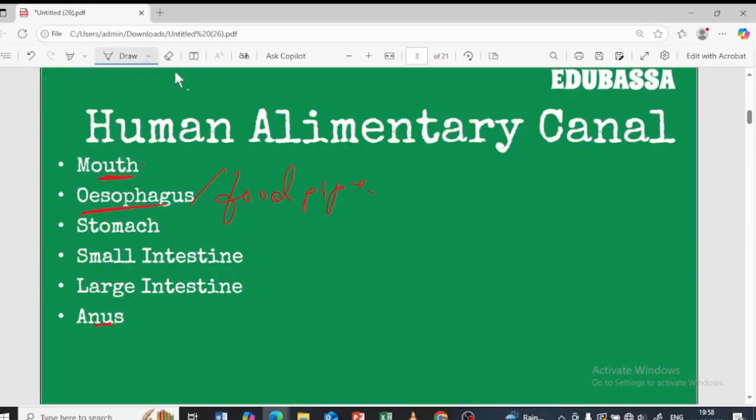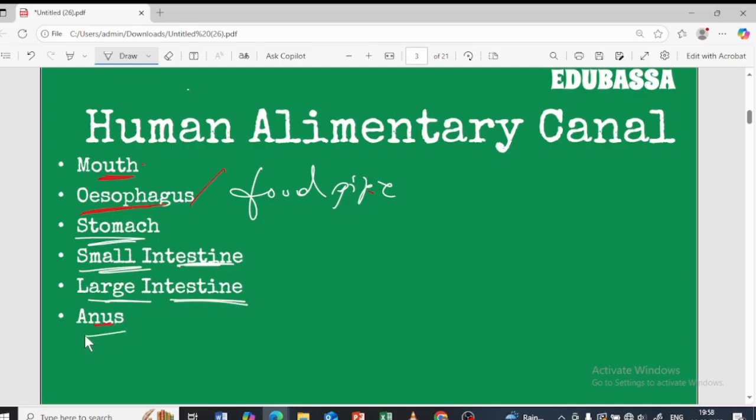Next to the esophagus we have the stomach. Next to the stomach there is the small intestine. Next to that there is the large intestine and anus. We are going to learn in detail about each one of them.